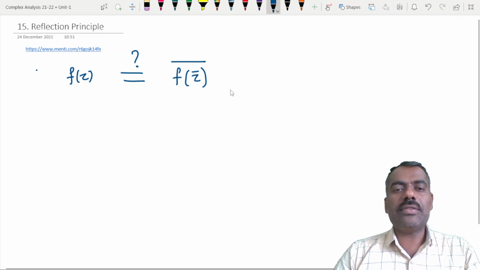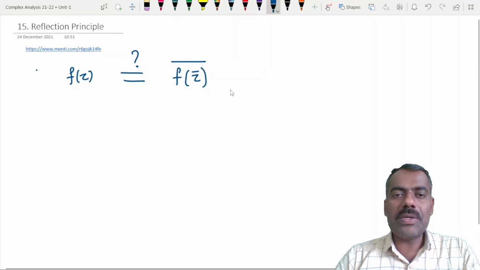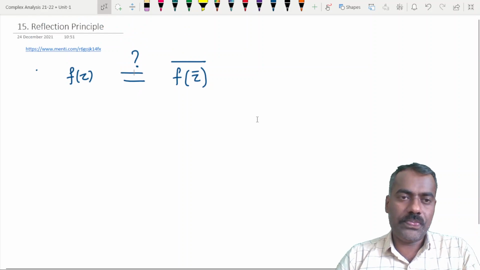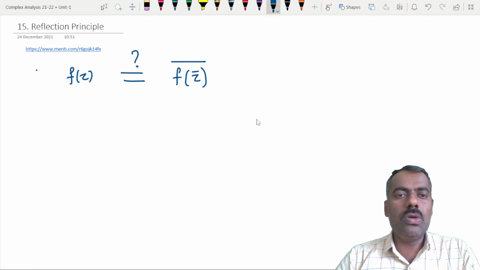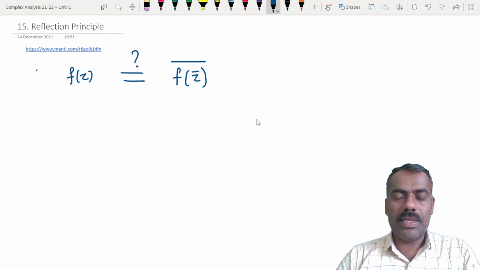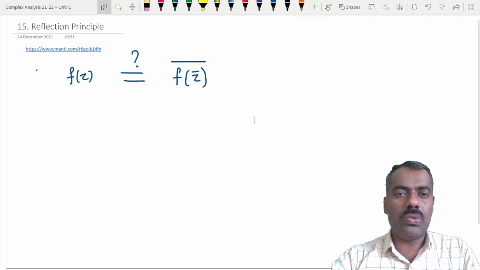Is the question clear? On one hand you take f of z, and on the other hand you take f of z bar and then its conjugate. Are these two equal? That means under which conditions is this always true. This is the main idea of the reflection principle. Under what conditions is this equality true?